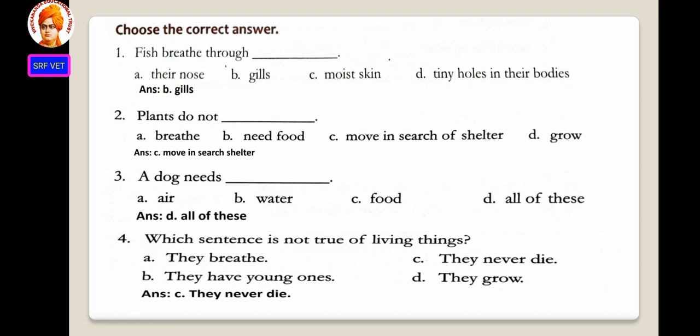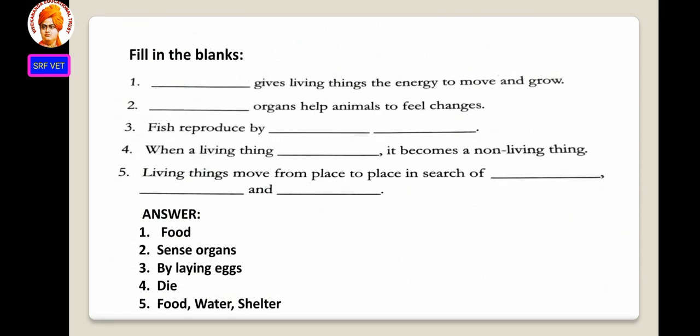Once again, I will repeat. Fish breathe through gills. Plants do not move in search of shelter. A dog needs air, water, food. That means option D, all of these. Which sentence is not true of living things? They never die.